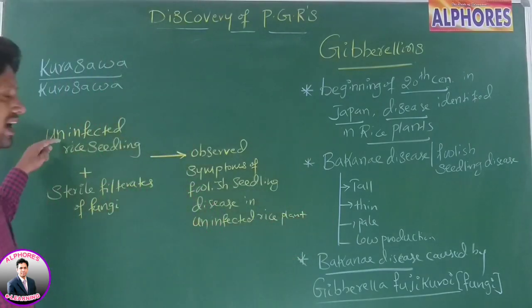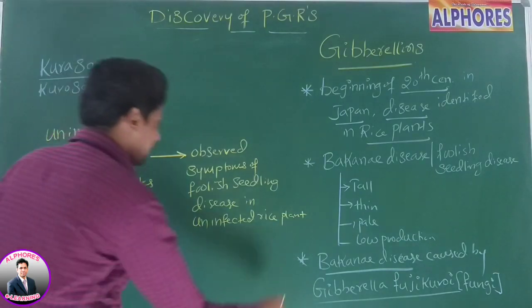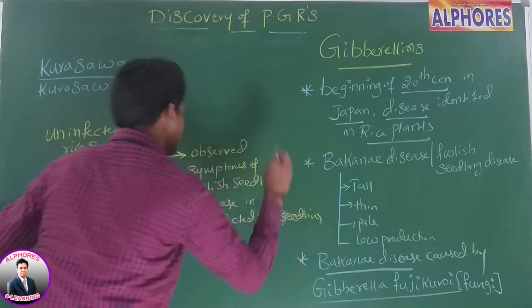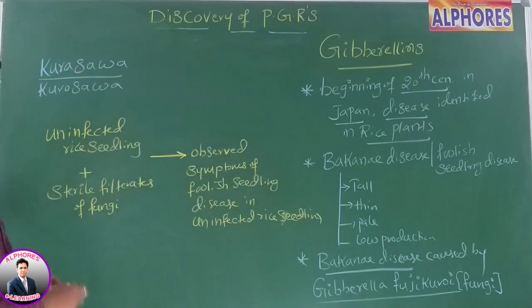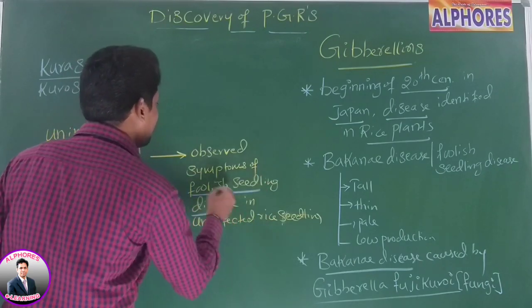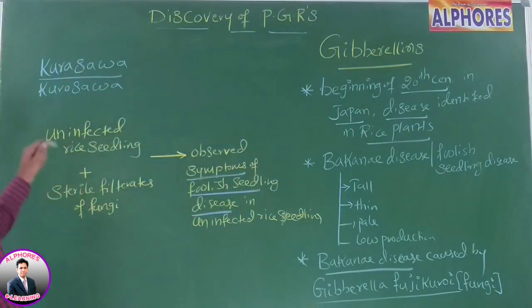Sir, initially this plant is uninfected, yes or no? In that uninfected rice seedling, Kurosawa observed foolish seedling disease symptoms when this uninfected rice seedling was treated with sterile filtrates of this fungus. Okay. Now go for the next one.